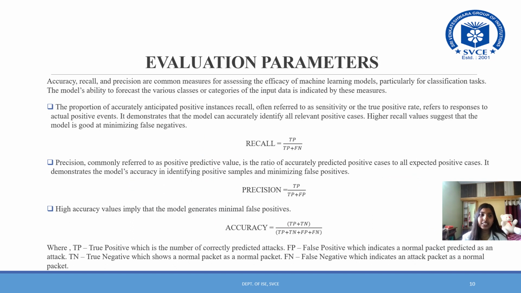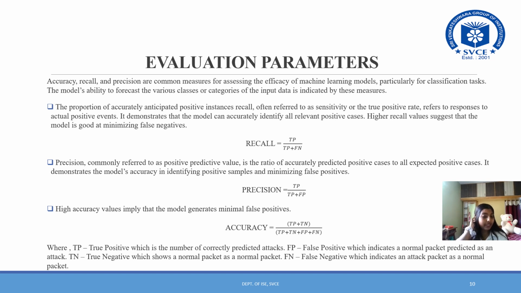Coming to the evaluation parameters, accuracy, recall, and precision are common measures for assessing the efficacy of machine learning models, particularly for classification tasks. These measures indicate the model's ability to forecast the various classes or categories of the input data. Recall, often referred to as sensitivity or the true positive rate, is the proportion of accurately anticipated positive instances among actual positive events. It demonstrates that the model can accurately identify all relevant positive cases. Higher recall values suggest that the model is good at minimizing false negatives.